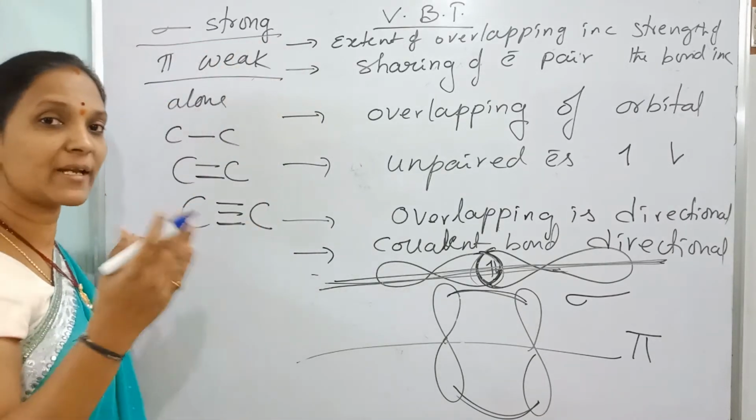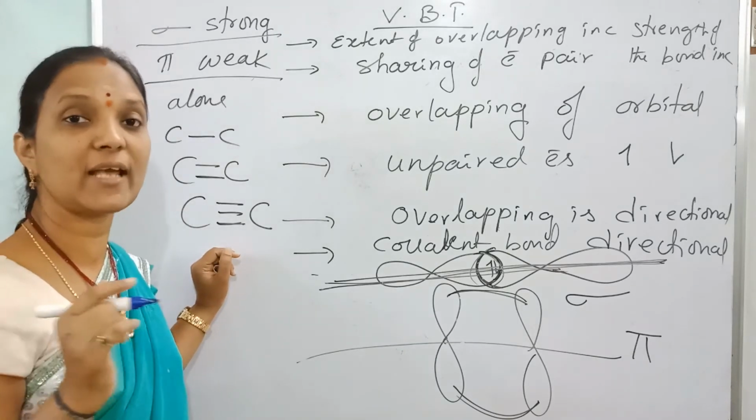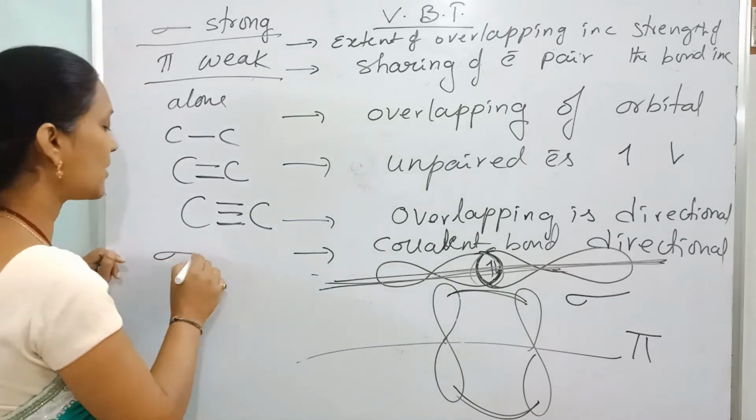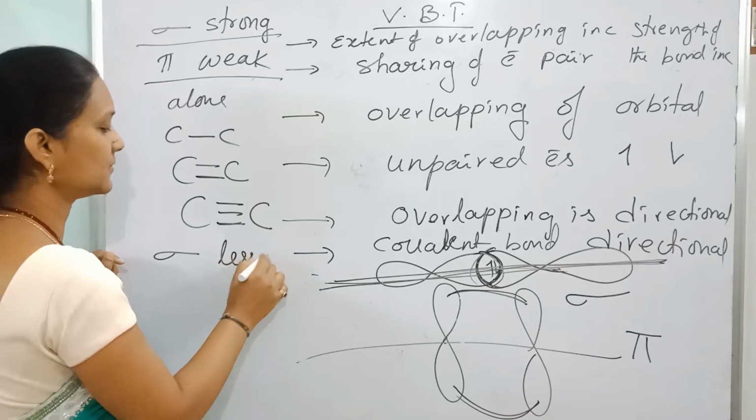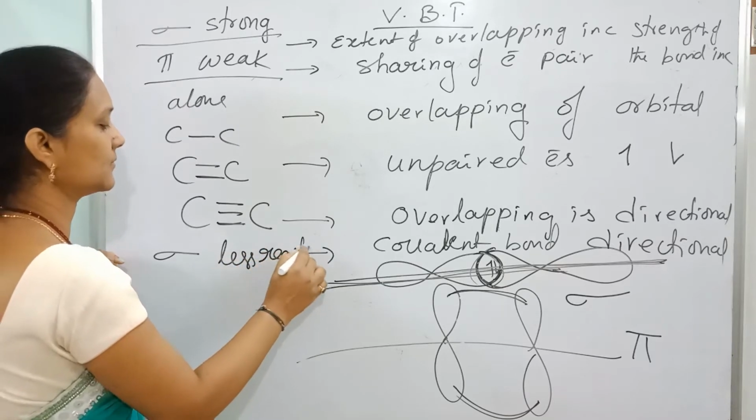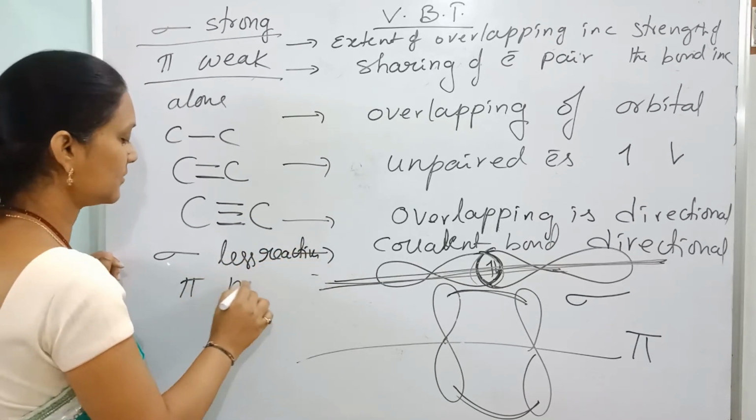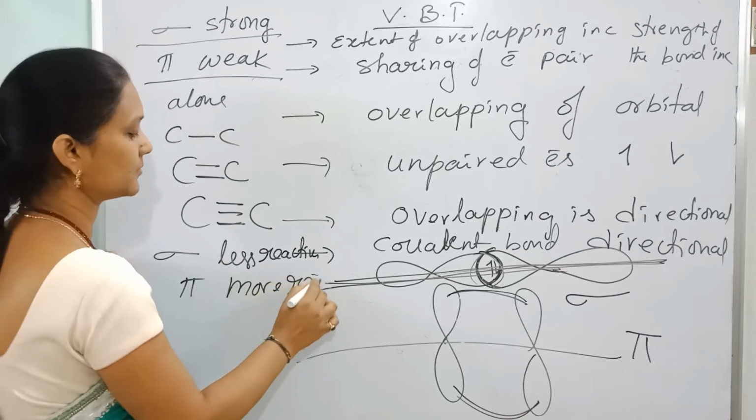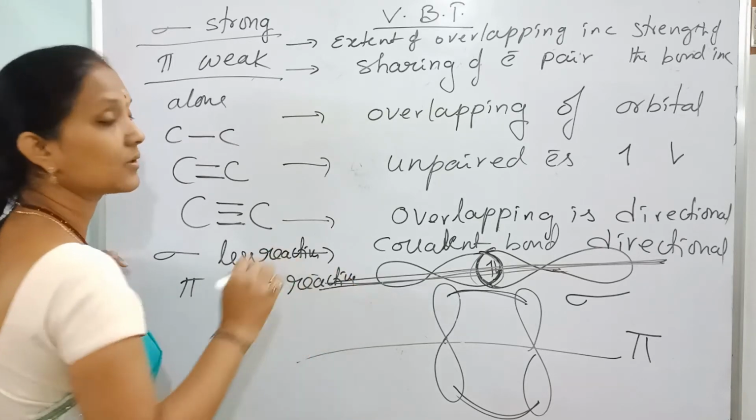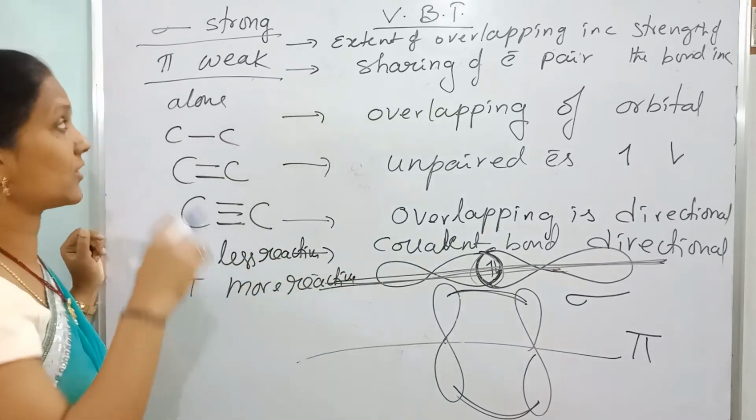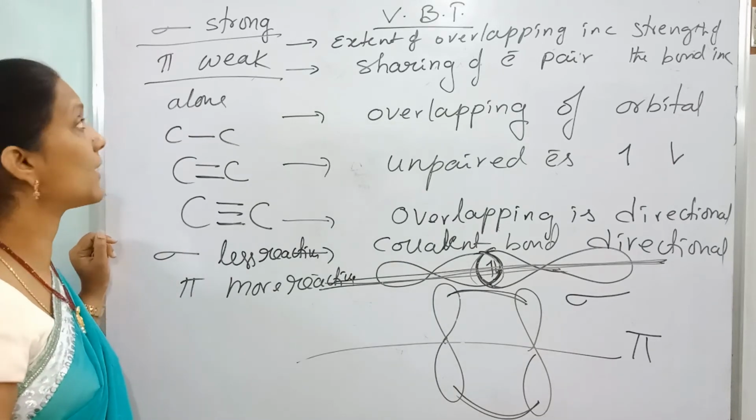A strong bond means breaking of the bond is difficult, so reactivity is less. So the sigma bond is less reactive, and the pi bond is more reactive. In sigma, the extent of overlapping is more. In pi, the extent of overlapping is less.